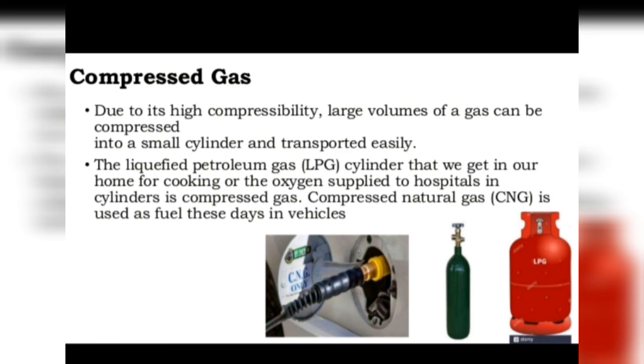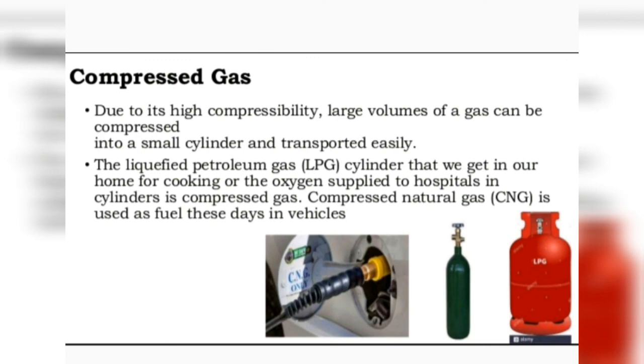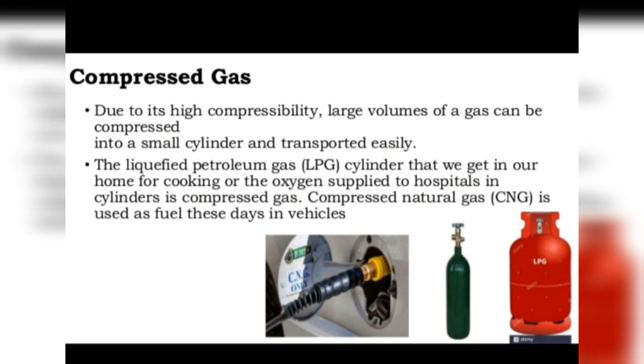Which we use in our homes as a compressed gas, or the oxygen gas supplied to hospitals in cylinders, that is also in compressed form. In fact, CNG, compressed natural gas, that's filled in cylinders, is being used increasingly as a fuel to run vehicles like cars and buses. It's all because of the high compressibility of gases.